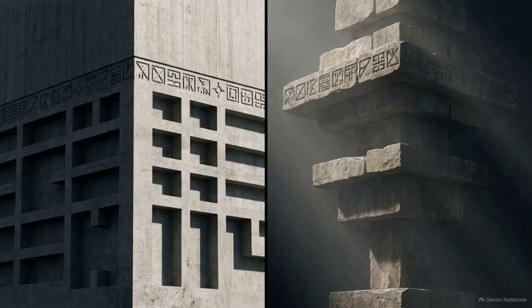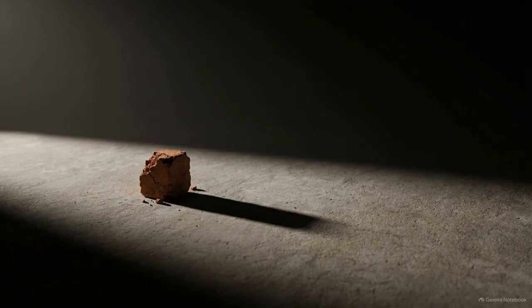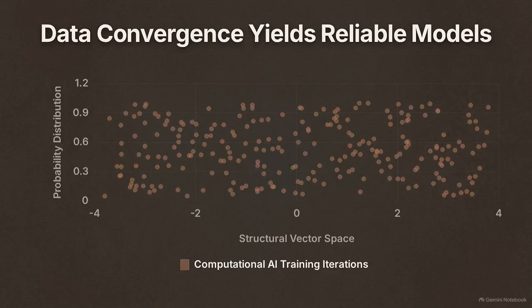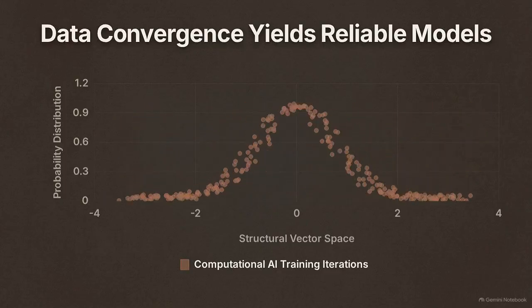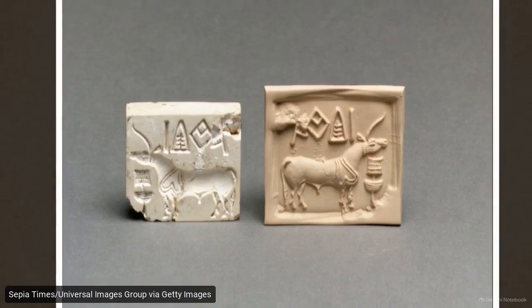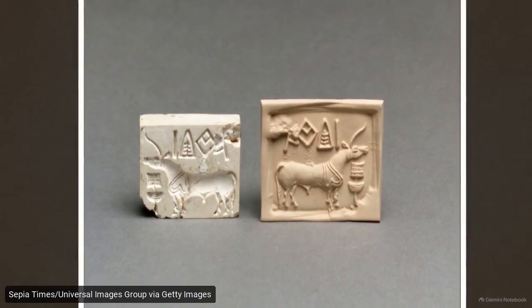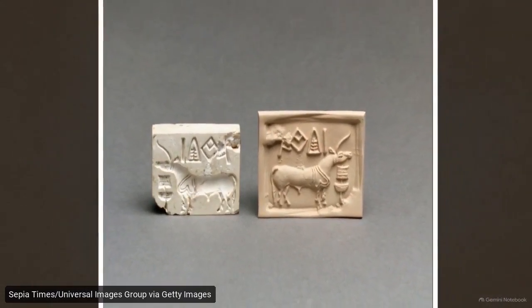These extreme structural limits suggest that the script encodes a specialized administrative or ritualistic code, rather than a full range of spoken phonetic language. There is a significant caveat to these findings. Modern neural networks require vast amounts of data to produce reliable results. The Harappan corpus is small, consisting of only a few thousand brief inscriptions.